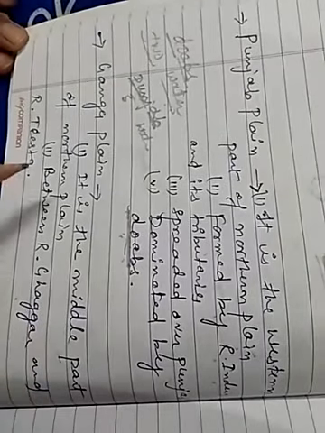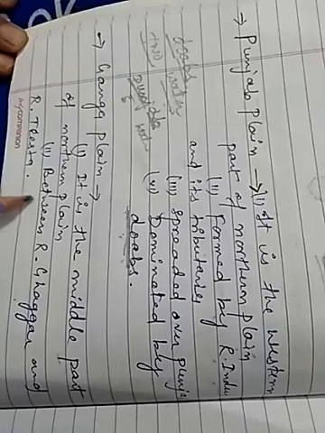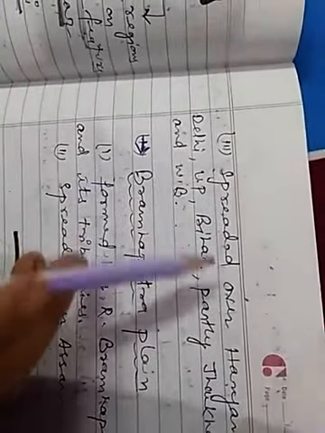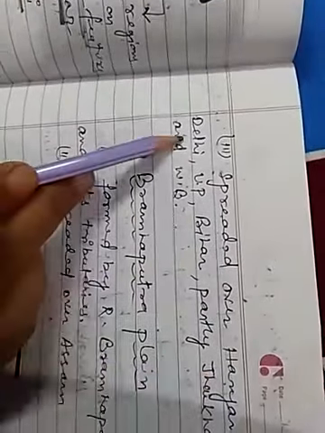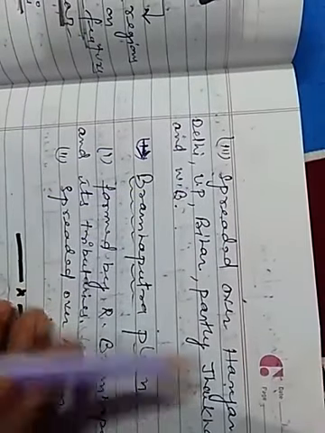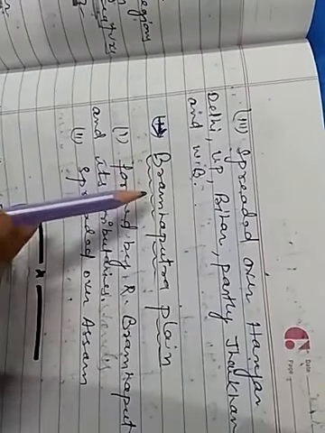Then Ganga Plain. It is the middle part of the northern plain, lying between river Ganga and river Tista, spread over Haryana, Delhi, UP, Bihar, and partially Jharkhand and West Bengal. Then number 3, Brahmaputra Plain.